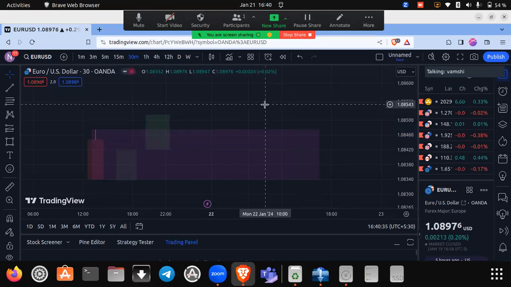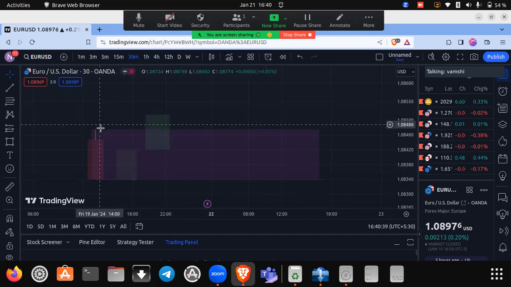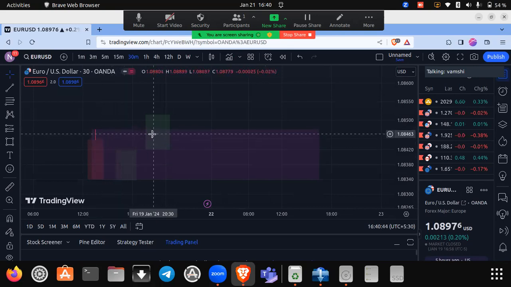Here is a different example. Here two green candles managed to engulf a single red candle. This is also a valid engulfing buy.